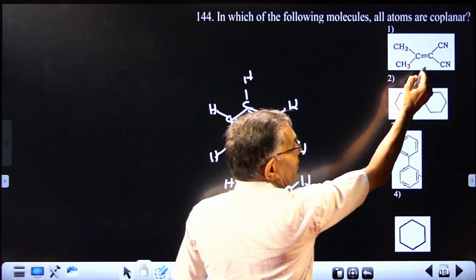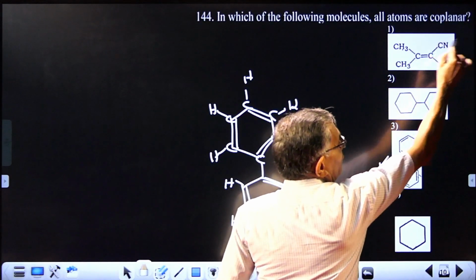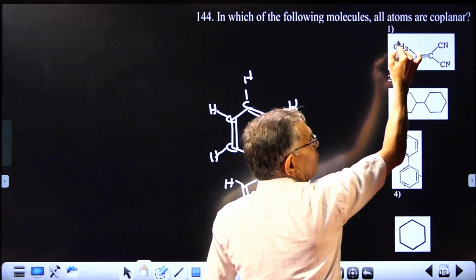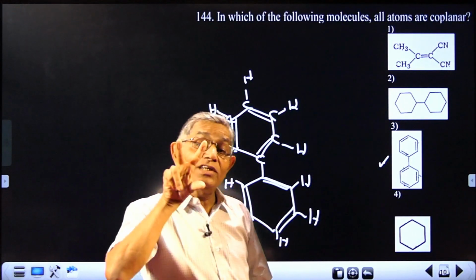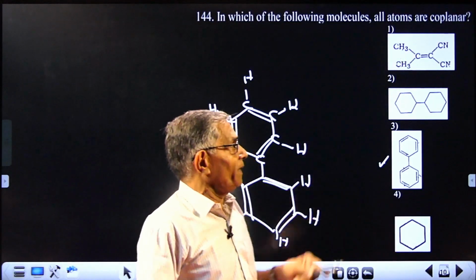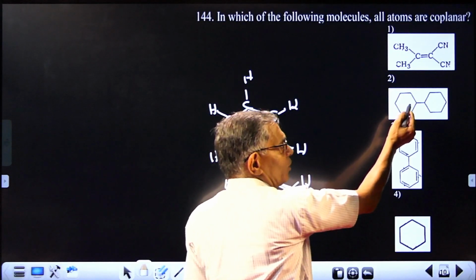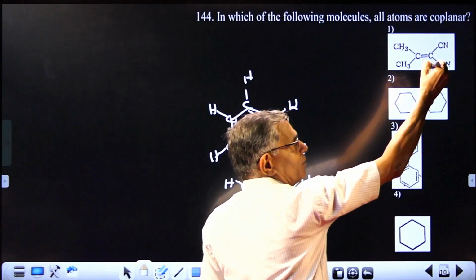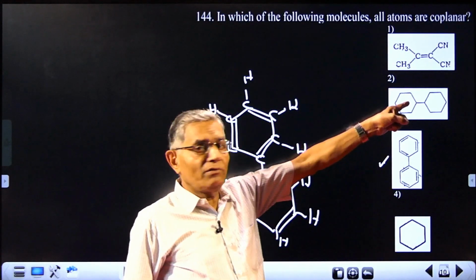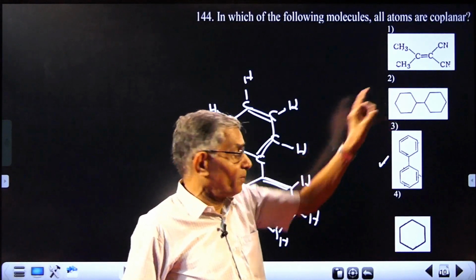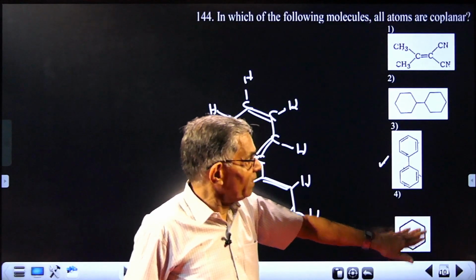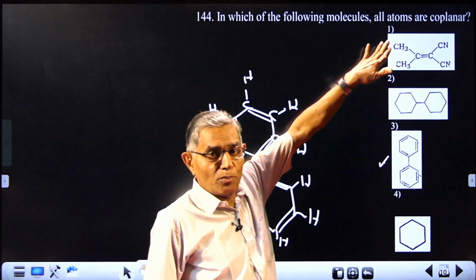But what about this one? Here the nitrogen carbon bond is a triple bond. So nitrogen, carbon, carbon, and this carbon also are all in the same plane. But it is a CH3 group, tetrahedral. So that cannot be in the same plane as the ring's plane. This of course is not possible. It is CH2. CH2 means hydrogen will be upward or downward. And also one more thing, it is not having a planar structure. It is having chair form. Here also it is chair and boat form. So it is chair form. So this cannot be the answer. This cannot be the answer. This also cannot be the answer.